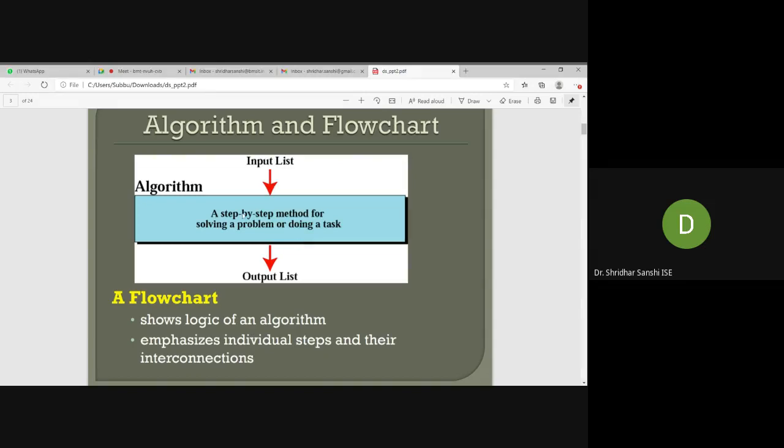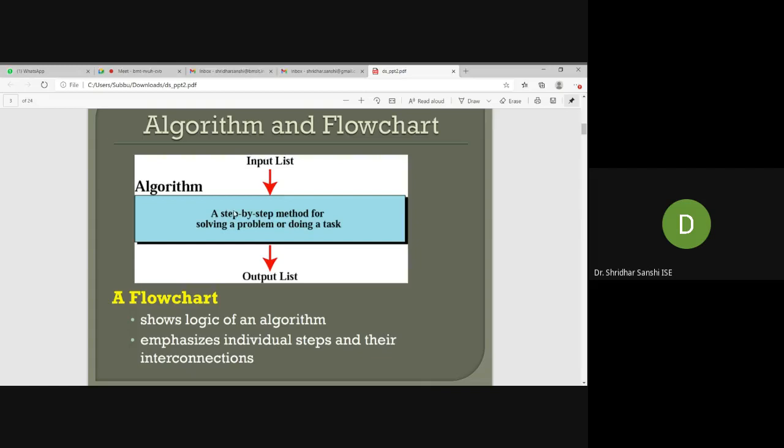These algorithms will take some input and give you some output. This is how you need to write an algorithm. So what is an algorithm? An algorithm is a step-by-step procedure to solve a particular problem.